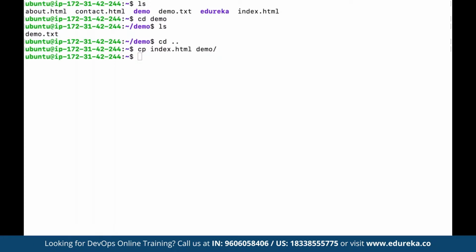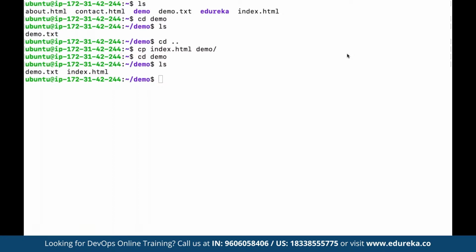Now suppose again we navigate to the demo folder, and now we use ls. We can see now index.html is also available under demo, as it has been successfully copied by using the cp command. All right.